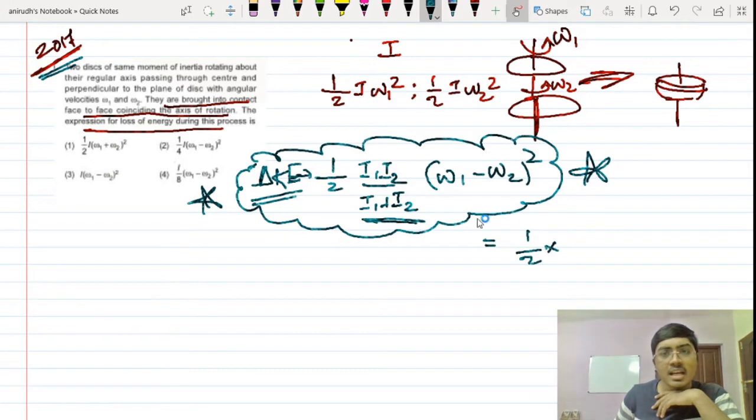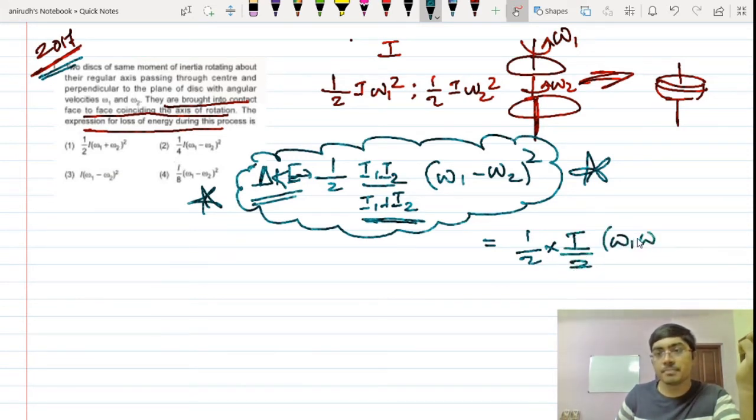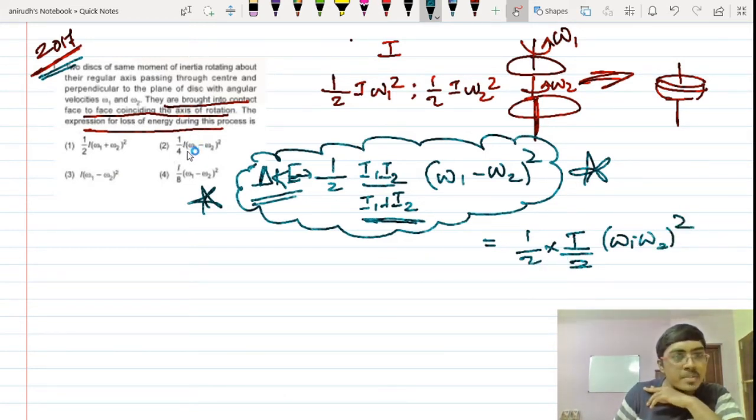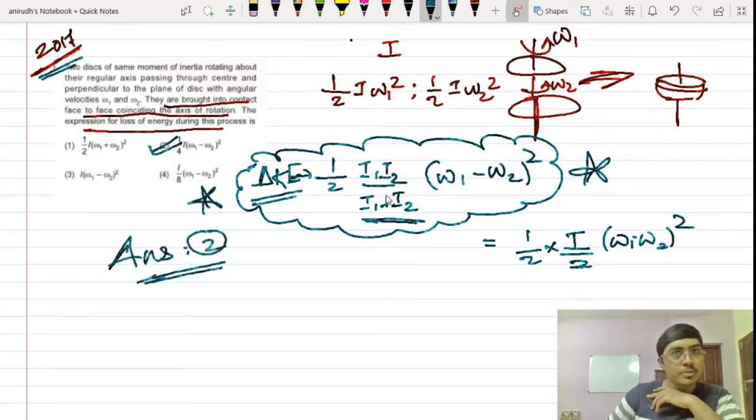Half multiplied by I1 and I2, which are the same, so you can substitute I for that. I square by 2I will be I itself by 2, multiplied by (omega 1 minus omega 2) square. So this is I by 4. Only one option has I by 4, so that's our answer. The answer for this question is option number 2. Let's proceed to the next question.